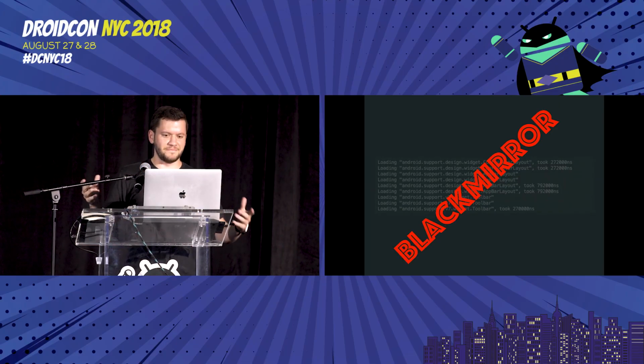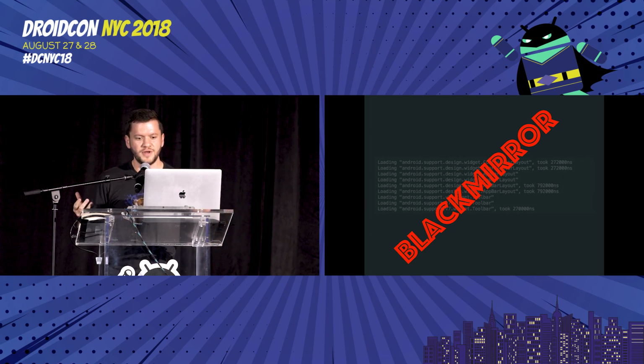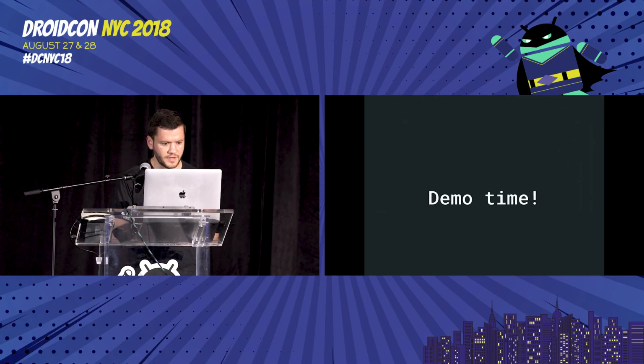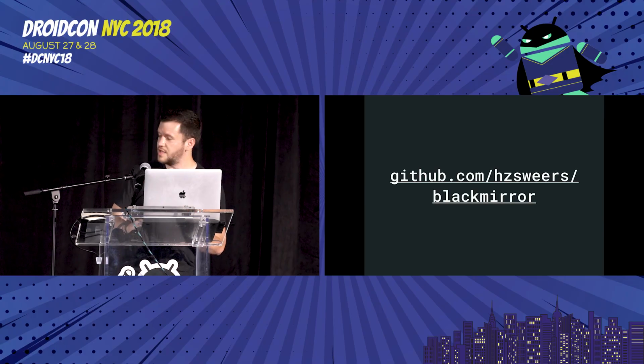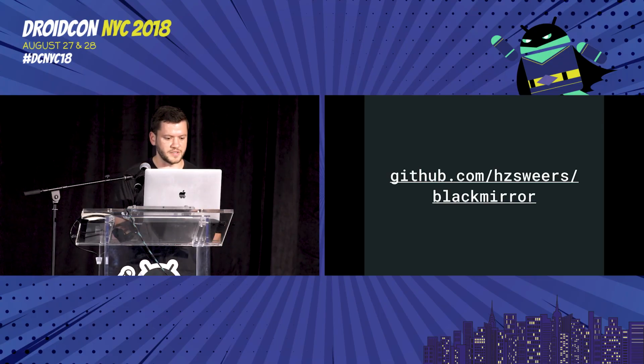And that's the story of that Friday night, and that leads into a series of demos that I want to show you of what you can do knowing this information about how Path Class Loader works and working with dex files under the hood. So, without further ado, if you want to follow along with this code, it's all on GitHub at HC_Sweers/Black Mirror. This is also my first live demo in a conference talk, so I fully expect disappointment.